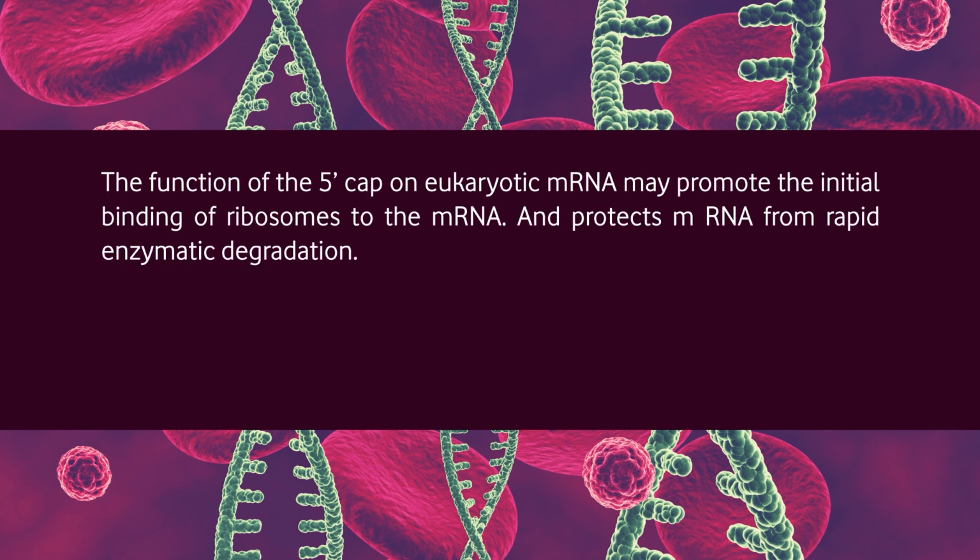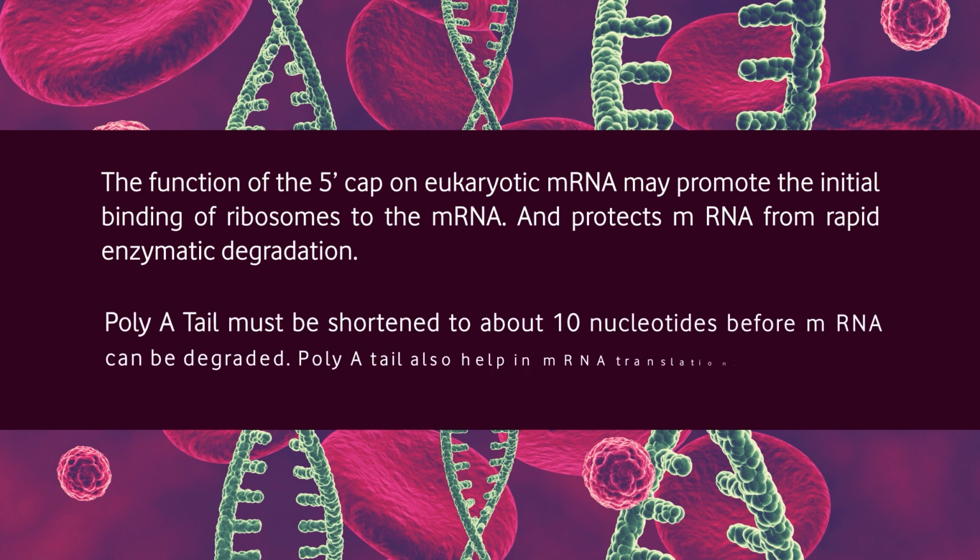The 5' cap on eukaryotic messenger RNA may promote the initial binding of ribosomes to the messenger RNA and also protects messenger RNA from rapid enzymatic degradation. The poly-A tail must be shortened to about 10 nucleotides before messenger RNA can be degraded. The poly-A tail also helps in messenger RNA translation.